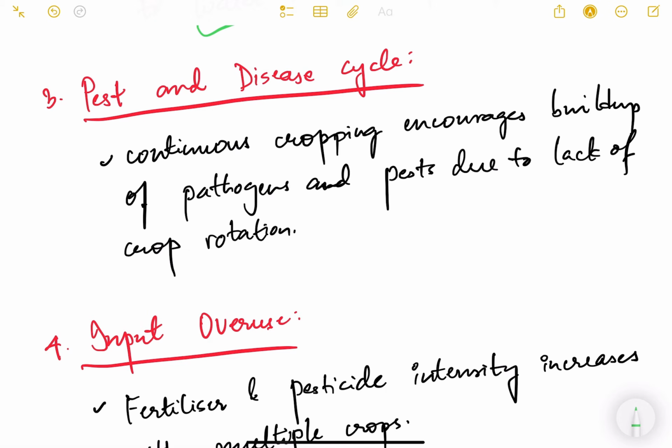Continuous cropping encourages buildup of pathogens and pests due to lack of crop rotation. So if there is no crop rotation, it is very likely that pathogens and pest attack will increase because they grow more if the continuous crop is present on the field.